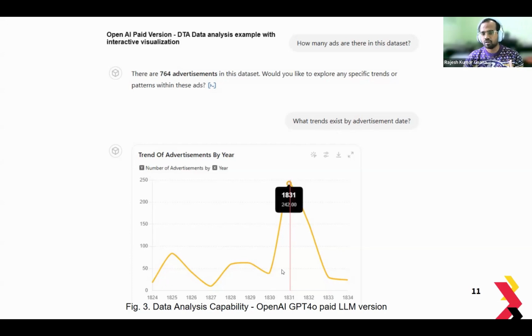I asked this question and it was able to create some interactive visualization all from the user interface without any additional metadata. In a traditional data analysis tool, you would have to provide all that information, but I didn't have to provide any of that here. Just by uploading the data set and asking questions, it was able to provide all this information. It provided the trends of the number of ads placed between 1824 and 1834, showing the chart of the ups and downs of the number of ads.